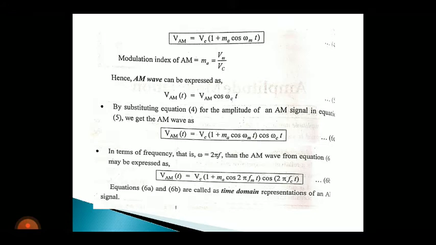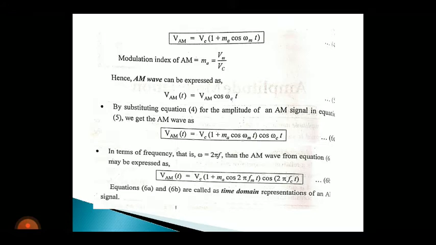And already we know the expression for message signal or modulating signal, that is Vm of t equals Vm cos omega mt, and our carrier signal is represented by Vc of t equals Vc cos omega ct. Similarly, the AM wave can be expressed as VAM of t equals VAM cos omega ct.